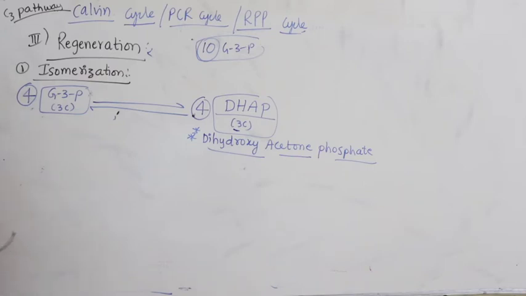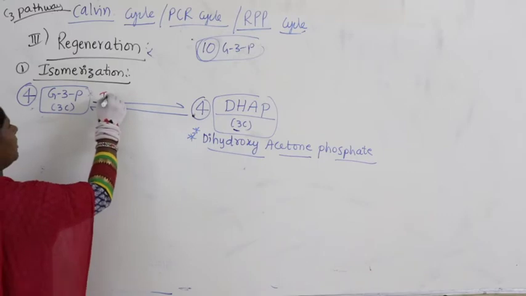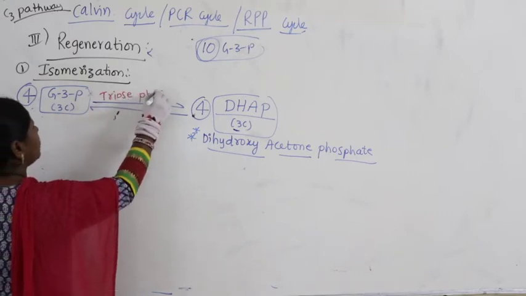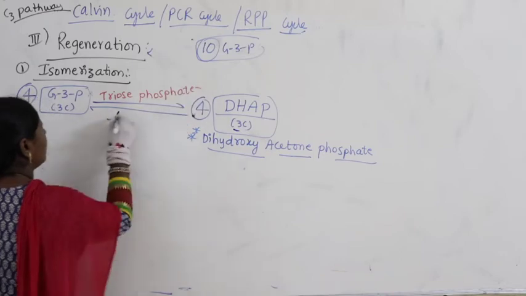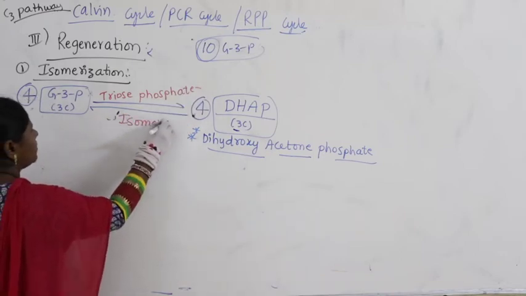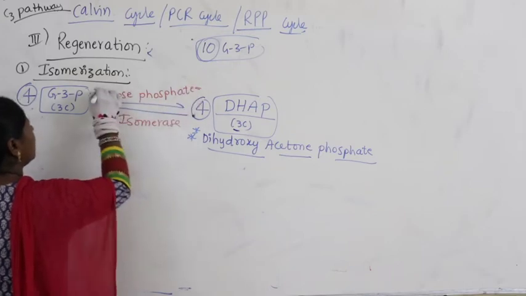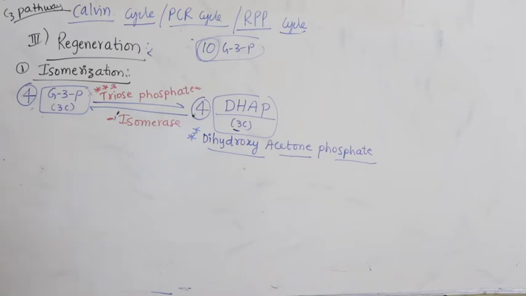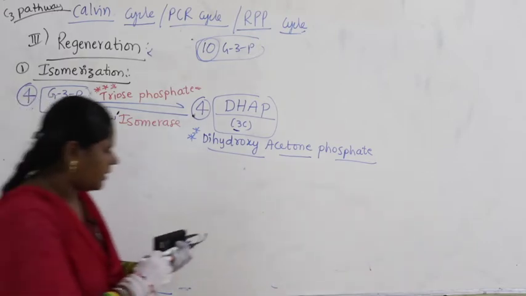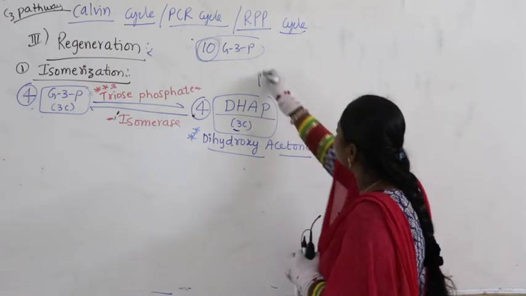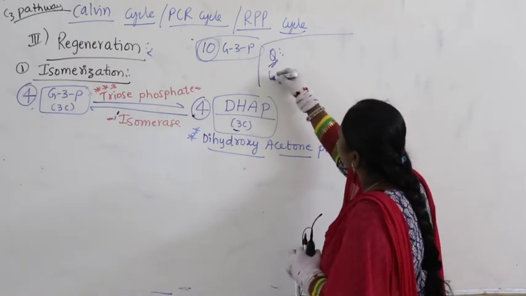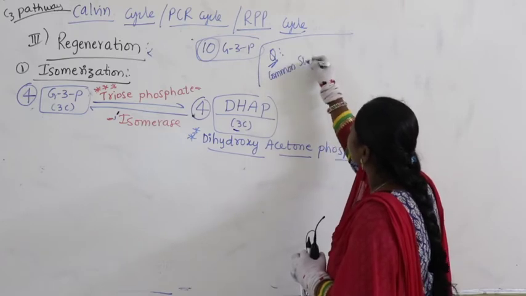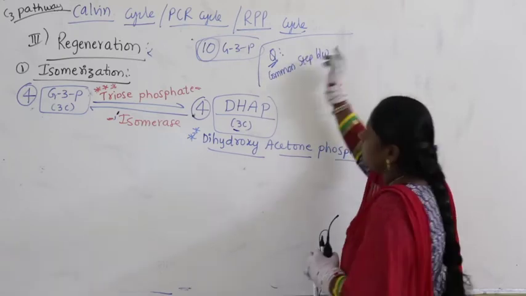The name of the enzyme is also very, very important. It is triose phosphate isomerase. Why is it so important? Sometimes you will get the question about the common step between photosynthesis and respiration. I will write the question here, so try to remember: a common step between the Calvin cycle and respiration.